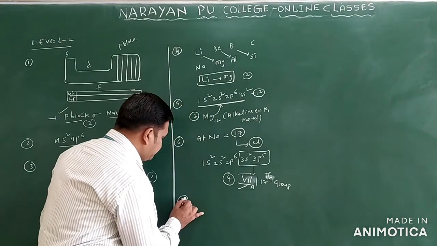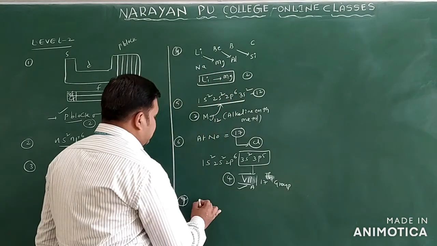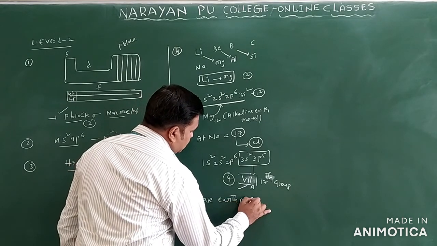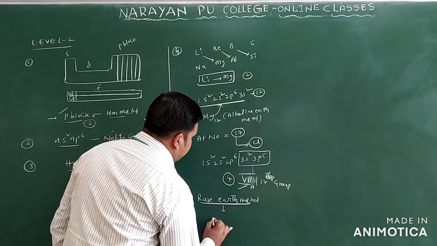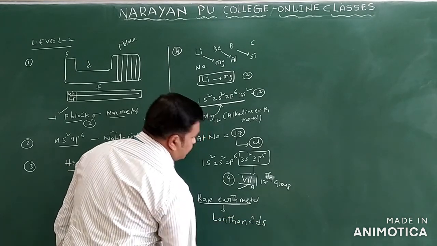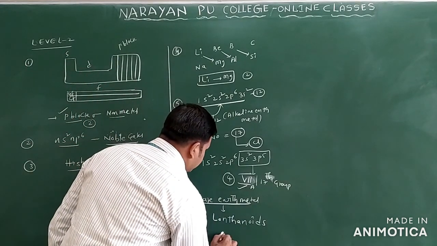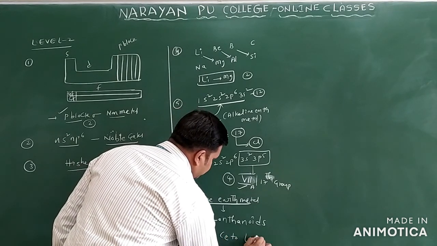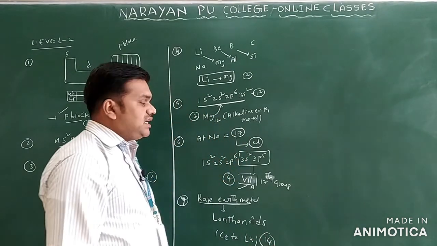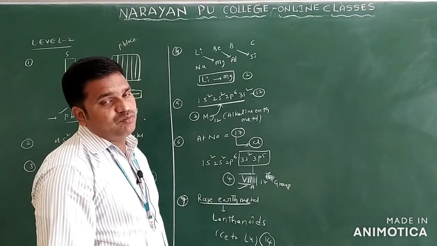Question number 9: the total number of rare earth metals. What do rare earth metals mean? Lanthanoids are called rare earth metals. The elements are lanthanum, cerium to lutetium. In total there are 14 elements, and they belong to the rare earth metals, which we call lanthanoids.